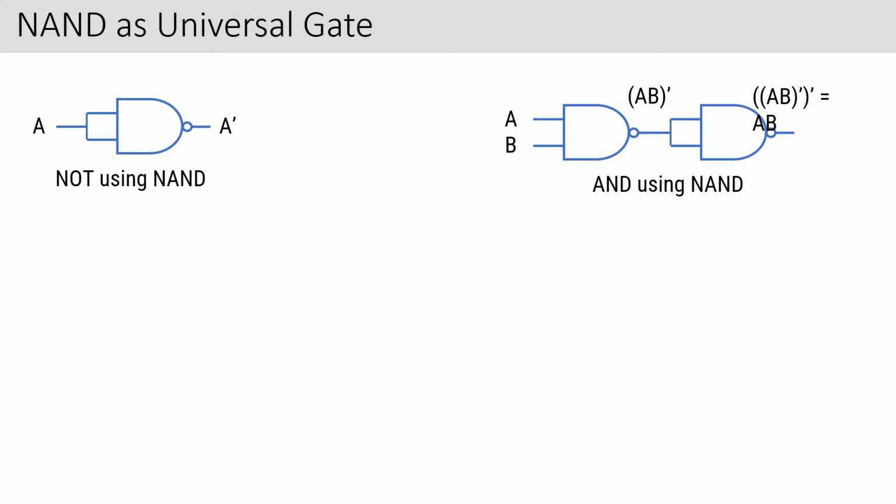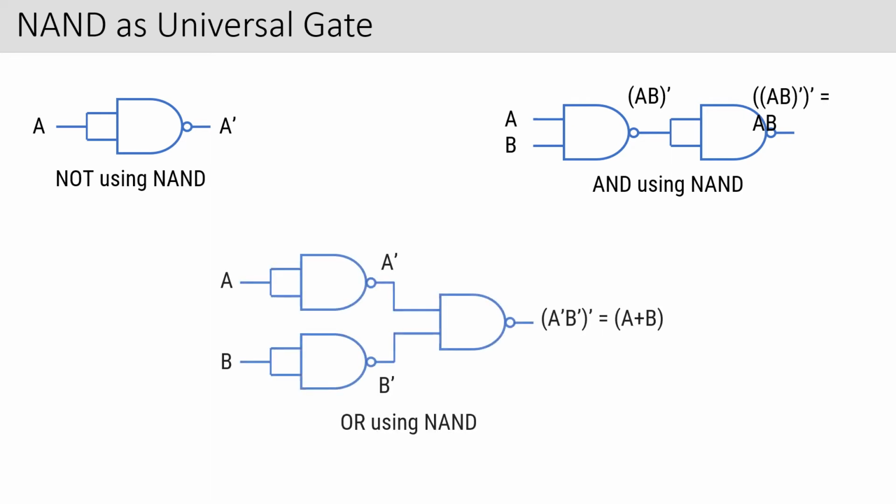So we are combining these, and you know what output we'll get? We'll get the output same as the AND gate. Now this is an AND gate. And the output here will be the same as the NOT gate.